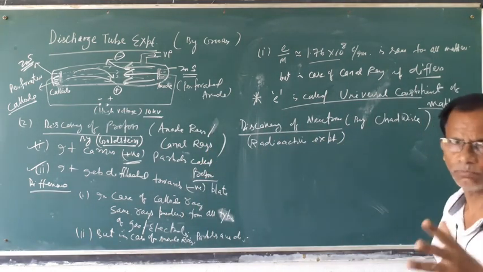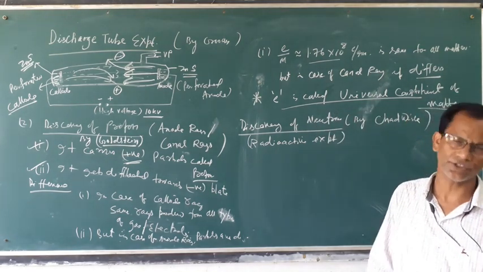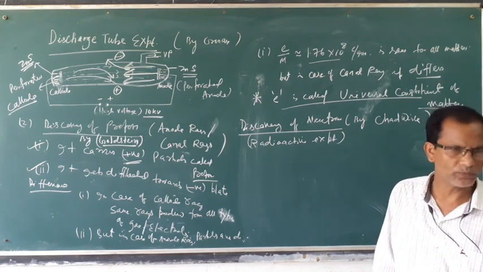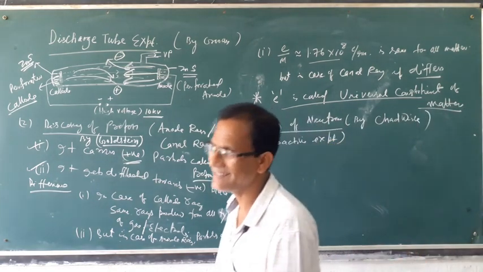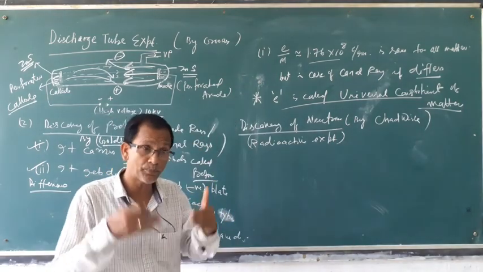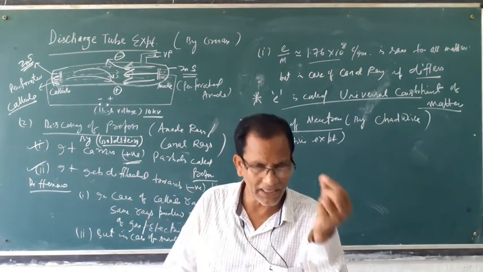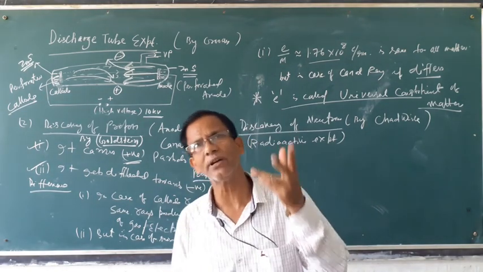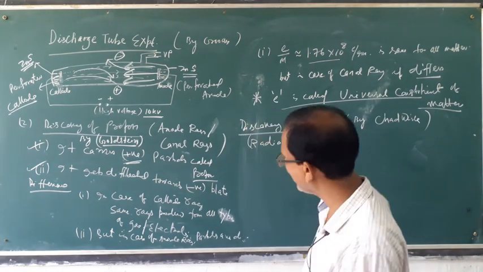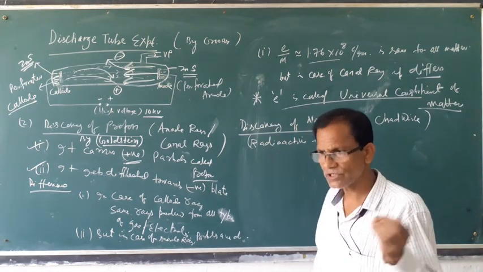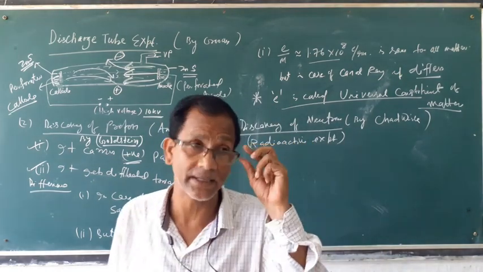From heavy atoms, rays of different natures are produced. Some rays are called alpha ray, beta ray, gamma ray. These rays are produced from heavier atoms, not very light atoms. In heavier atoms the nucleus is unstable, so it produces smaller, highly energetic particles.